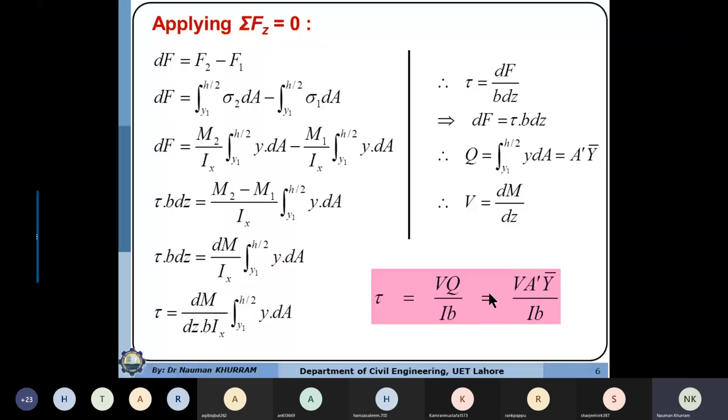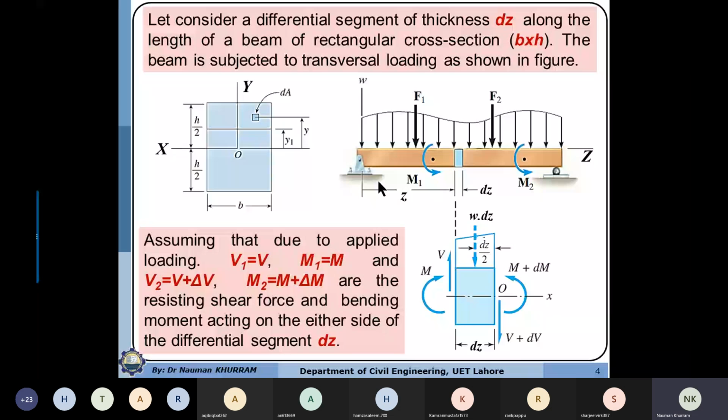I don't need to explain what V is, but here the question arises. A very interesting question that the student asked earlier. So actually, what I want to explain in the derivation: did we consider any shear force? No. We just considered the moment on both sides.